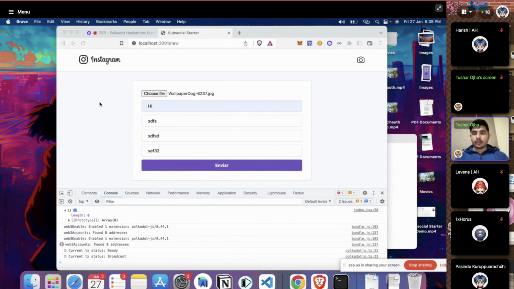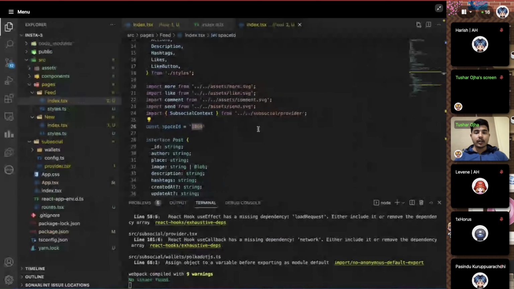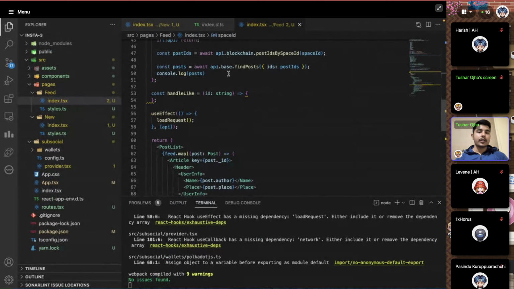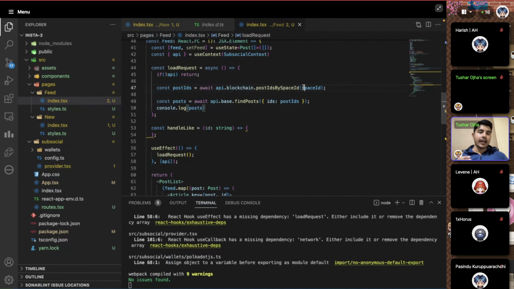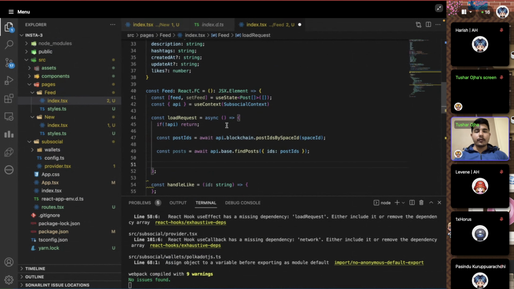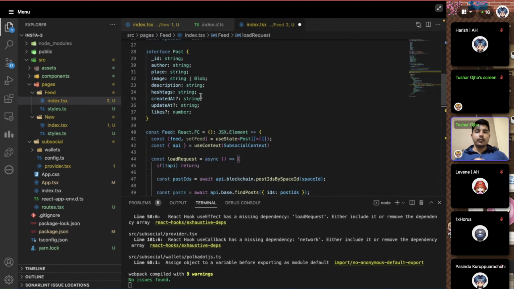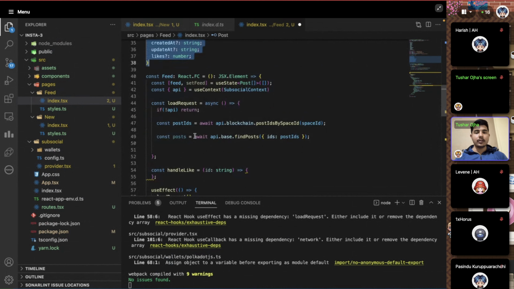It's going to create the post, and once this is done, we can go ahead and fetch the post data. So how it looks is, it's going to fetch the posts from the space ID. It will get all the IDs of the posts here, and then we're going to get all the posts from those IDs. And in this, we get an array of posts, with the content and the other properties which are stored on the blockchain itself, right? So what we have to do now is map those into this sort of post structure so that we can use it.